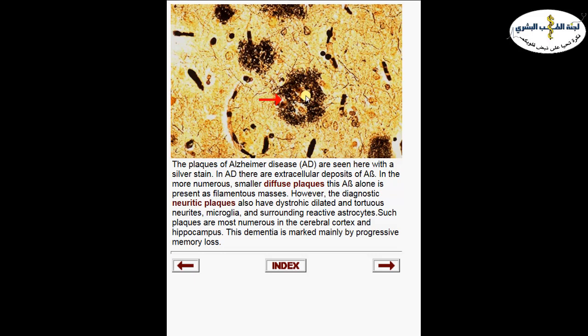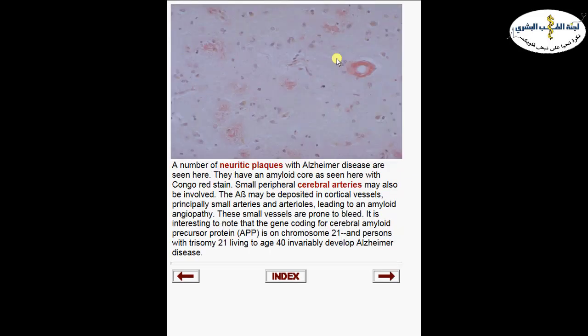So, we have diffuse plaques, and here we can see neuritic plaques. We said neuritic plaques are composed, in addition to amyloid beta, of abnormal neurites and astrocytes and microglial cells. Usually that's why these patients will suffer from progressive memory loss due to deposition of amyloid beta.